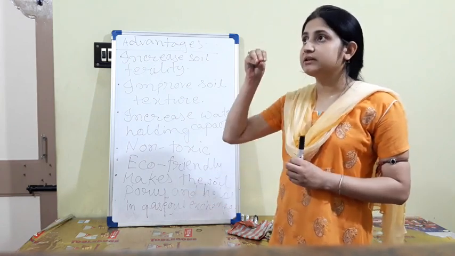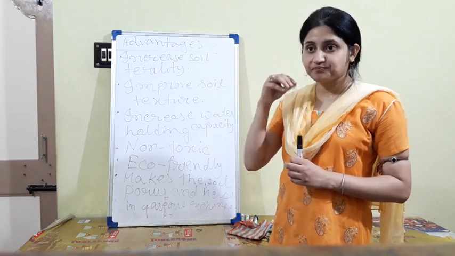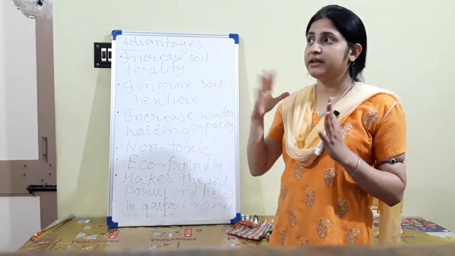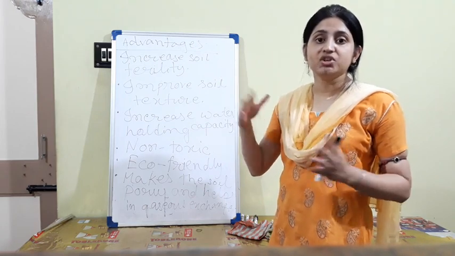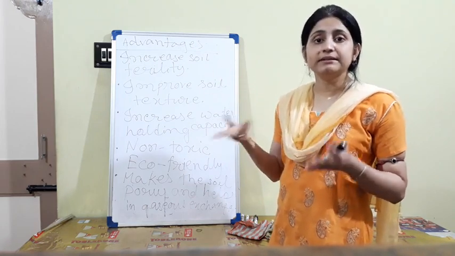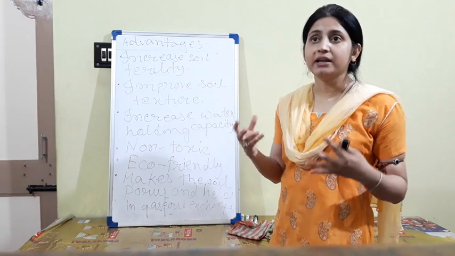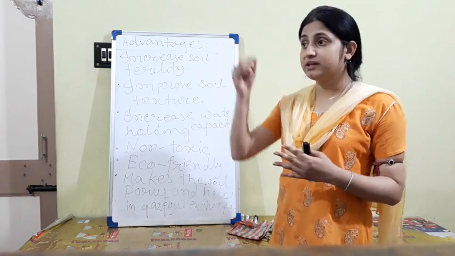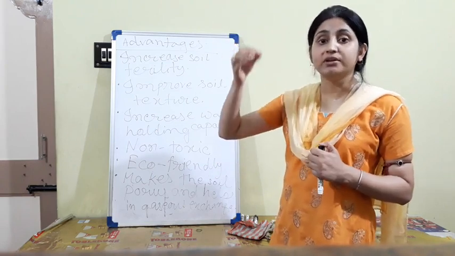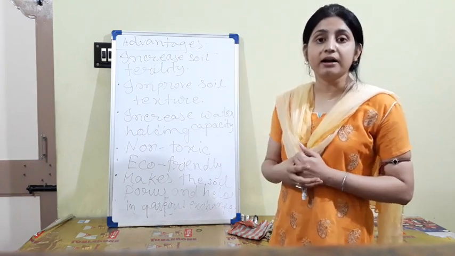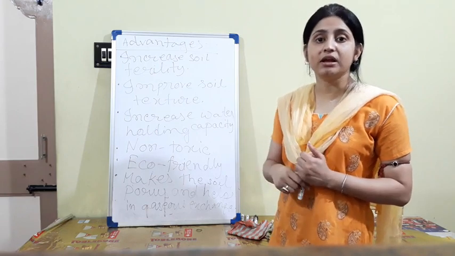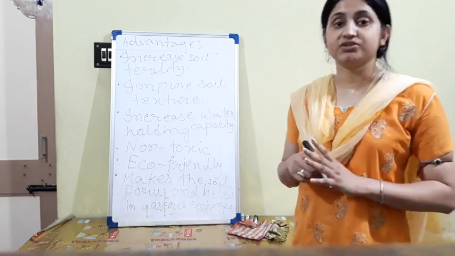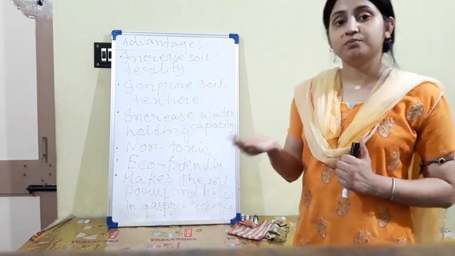That makes the soil porous. Porous means there are holes between the soil particles, and the airy substances are exchanged through these pores. For that reason the microorganisms and the animals that live inside the soil are helped in their respiration, and plant roots can also go deep inside the soil. If it is hard material, they cannot penetrate the soil, so it makes the soil porous and soft for gaseous exchange. That's why they can respire through this.